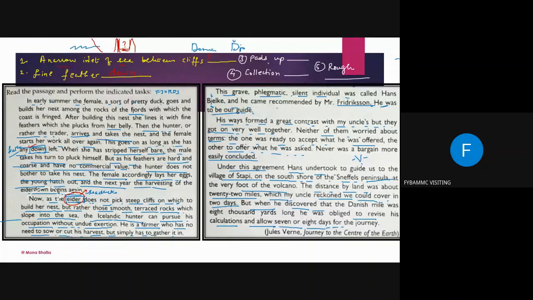In which paragraph is it? Second, ma'am. Second paragraph, second line. Terraced. Okay. Terraced rocks means, one second. Where's my pen? Here. Terraced rock means something like this, which has got some flat portion here, again flat portion here, and then again flat. This is called terraced rock.